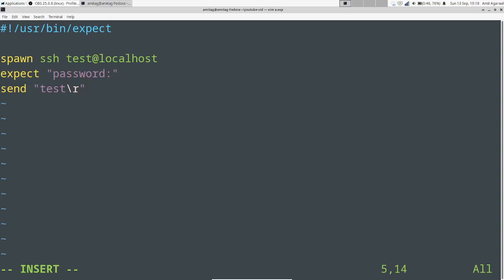If you don't do that, then expect will not send a return key, and it will keep waiting after the password unless there is an external interaction. And after this, let's just do an interact. Interact is a very useful command in expect that you would definitely like to know. What it does is once it has done all the expect and send things, you can use it to interact with whatever was spawned within the context of expect.